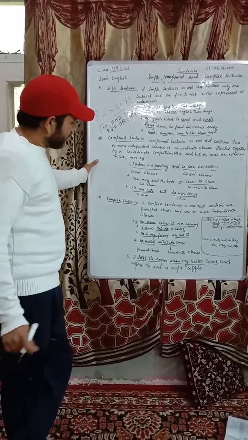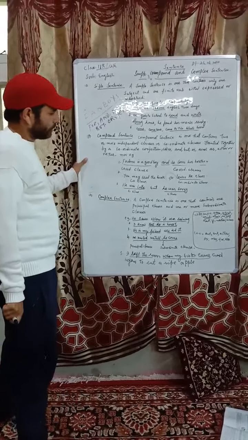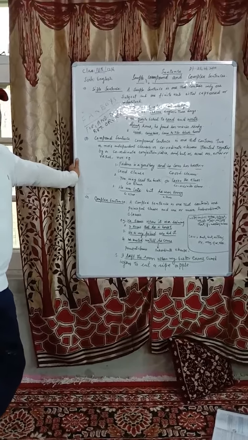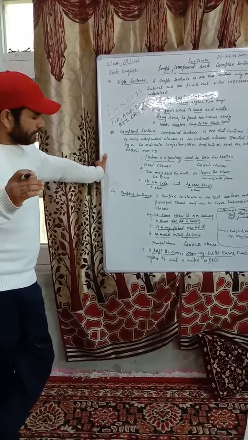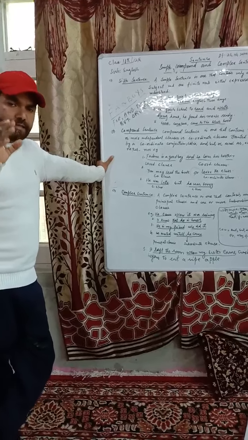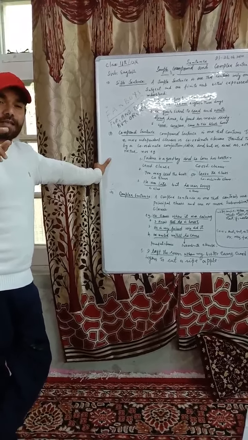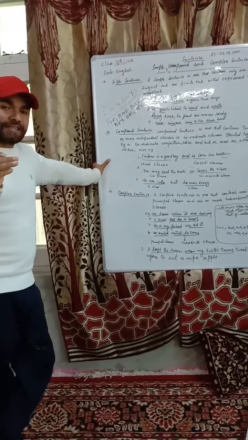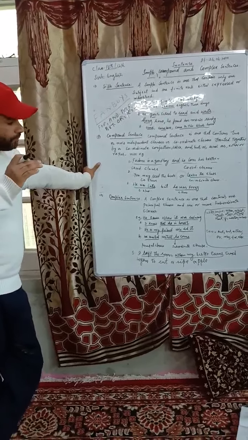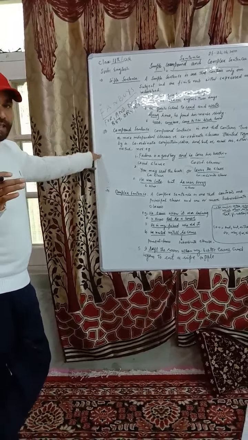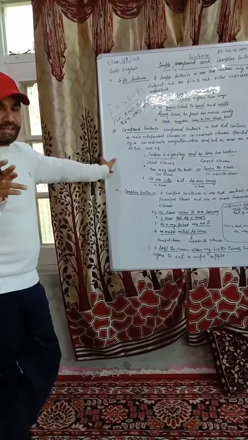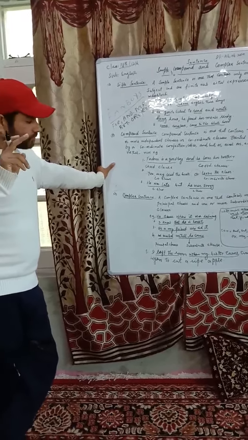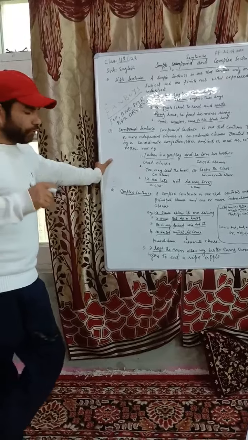What is a complex sentence? A complex sentence is one that contains one principal clause and one or more subordinate clauses. So a complex sentence is a type of sentence that contains a principal clause and one or more subordinate clauses. Any sentence that is joined by a subordinate conjunction may be termed a complex sentence.